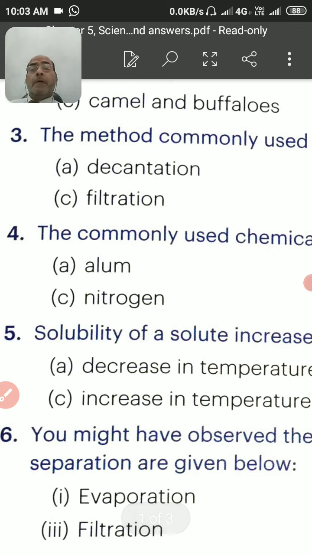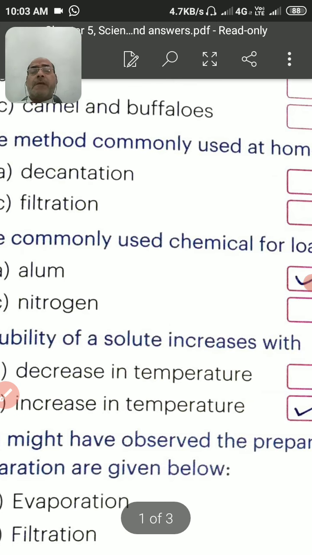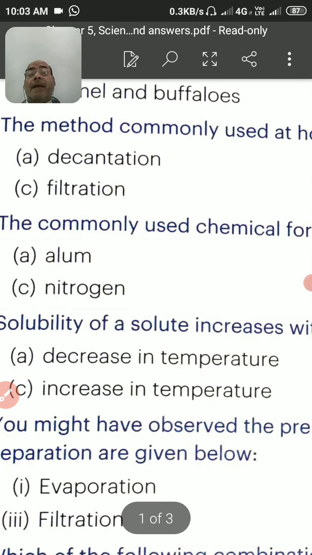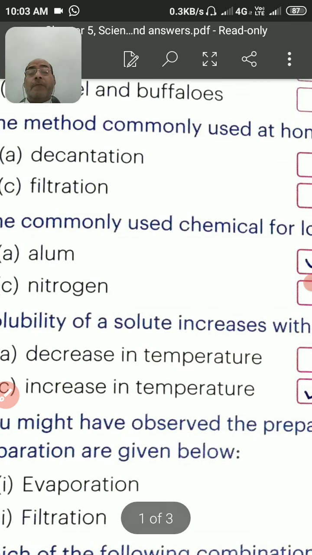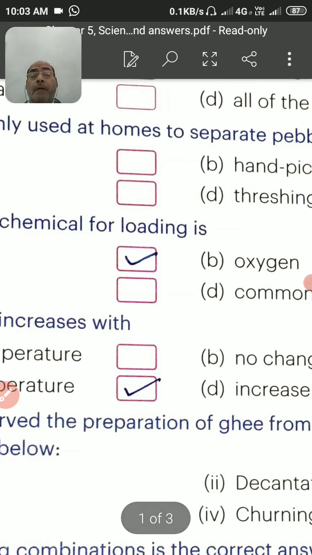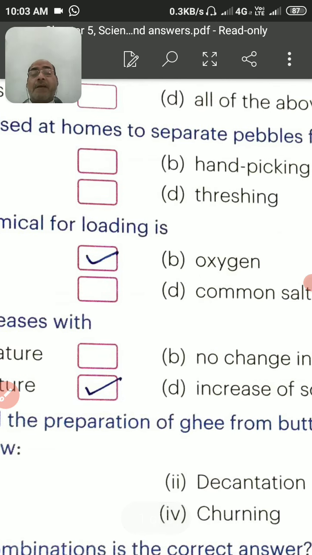Question 4, commonly used chemical for loading is, that is the alum. When alum is added, then there will be the extraction of the particles that are going to be settled down.